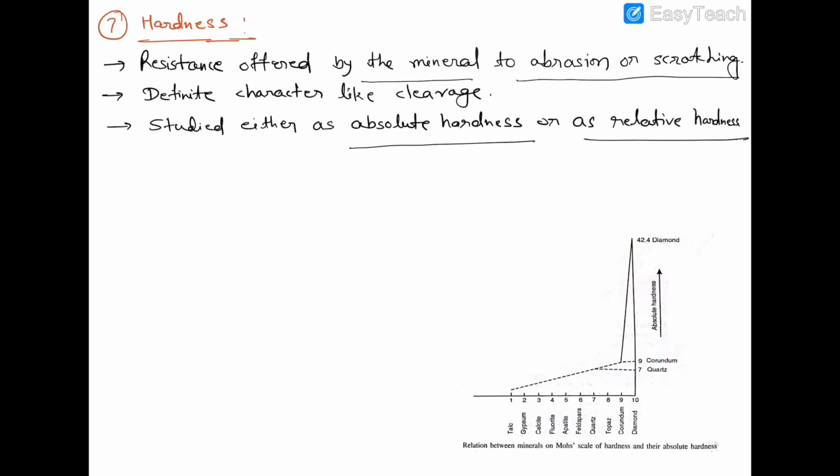But diamond has relatively very high hardness. That's why, see here, its hardness is 42.4. This is much larger than other minerals. That's why there is a steep slope between corundum and diamond. Clear?